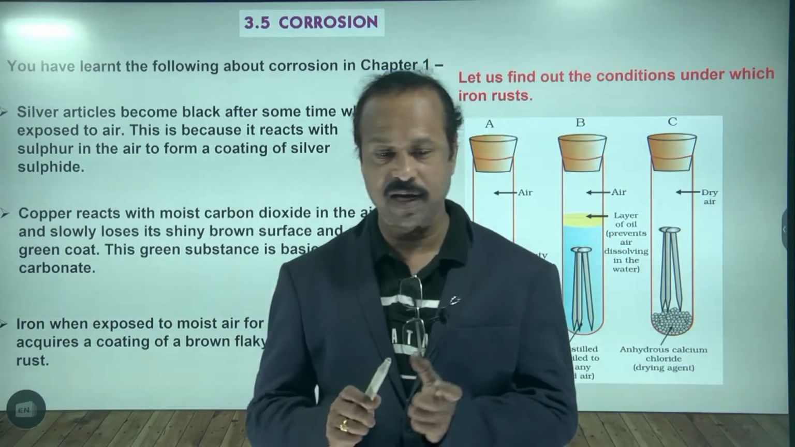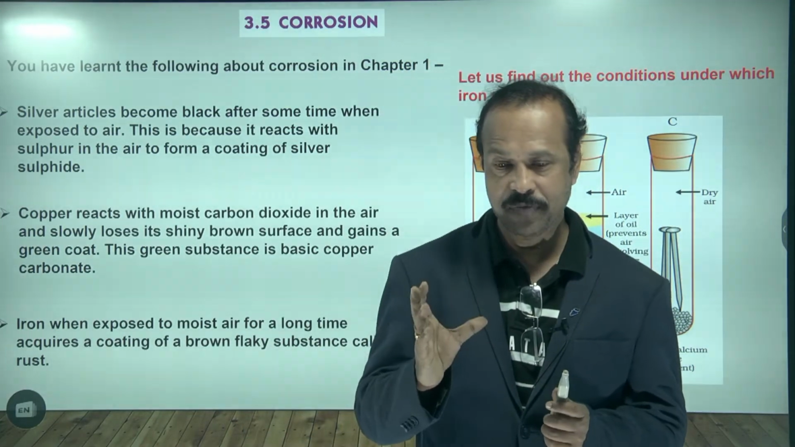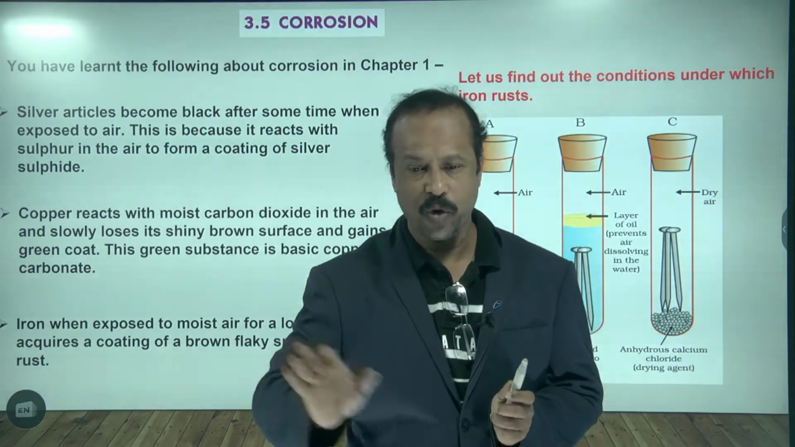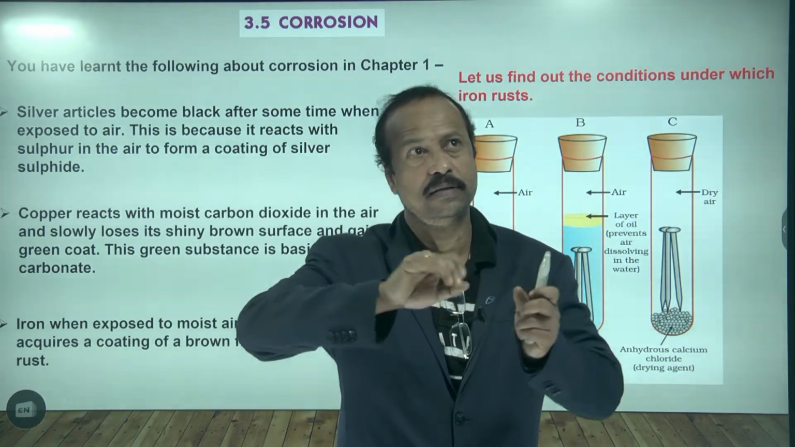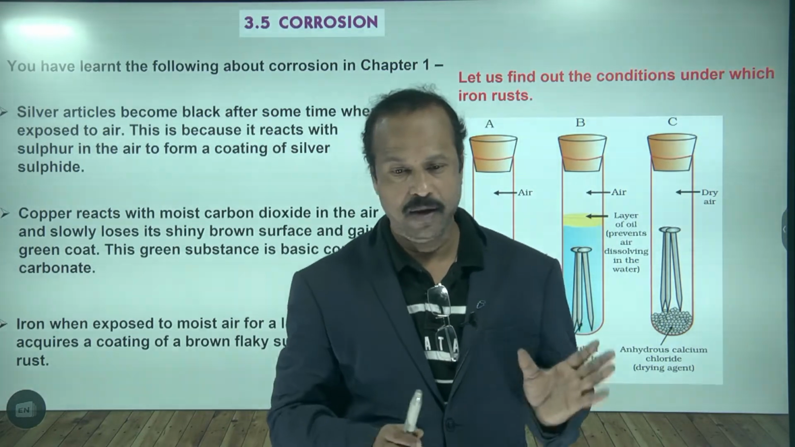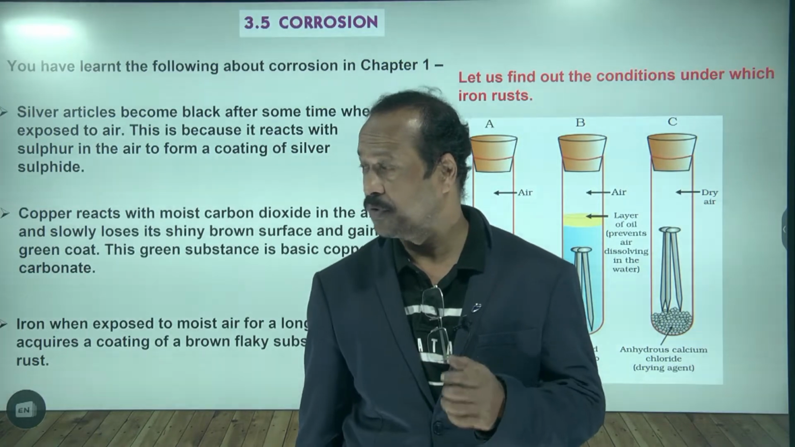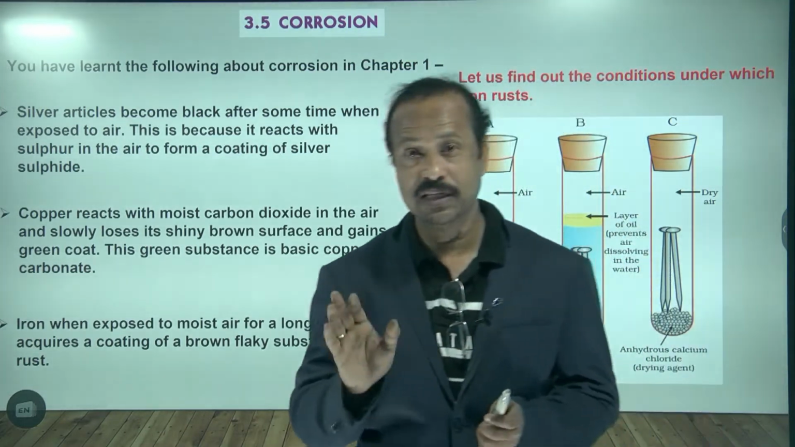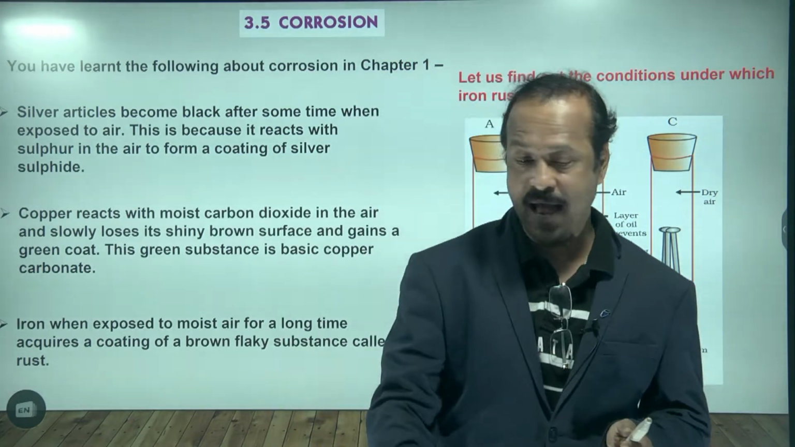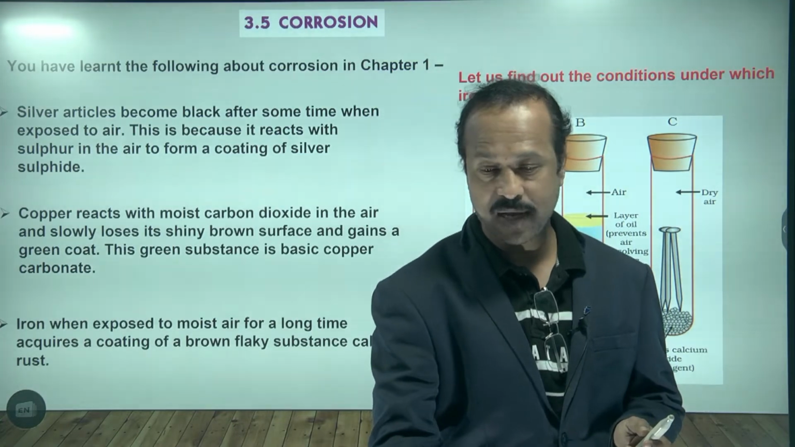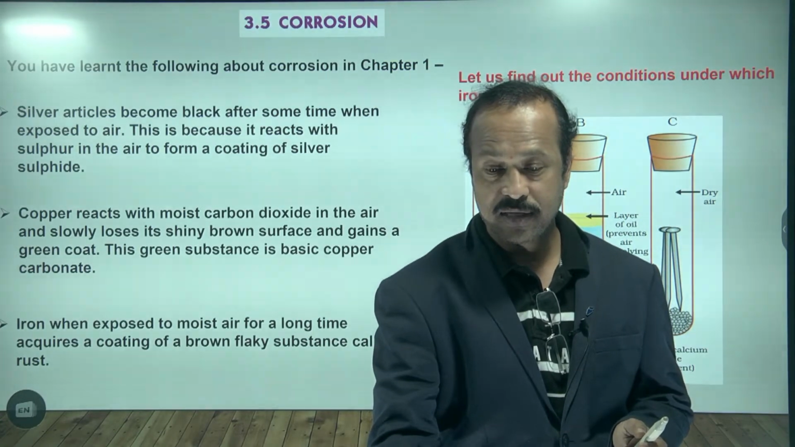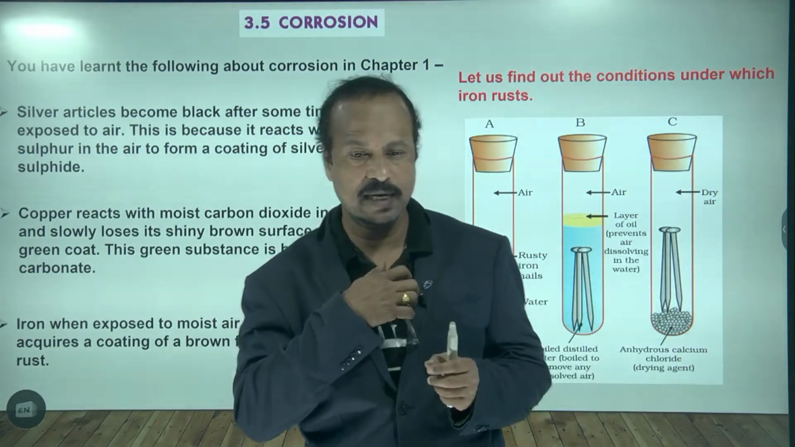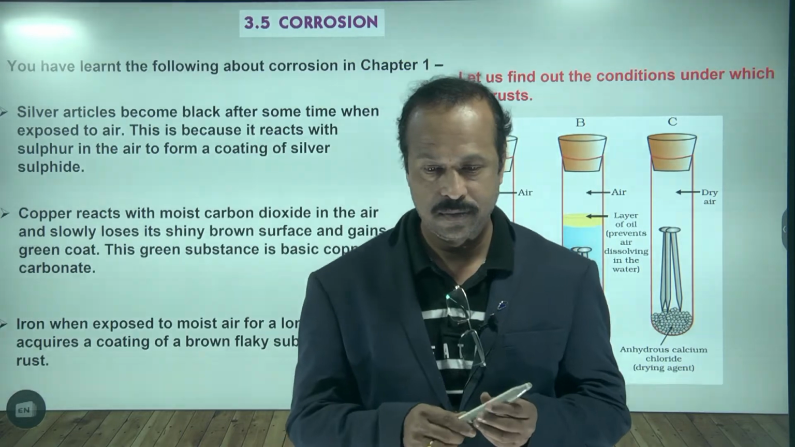For example, take silver articles. Silver is white and shiny. If you don't wash or clean them, and you keep them outside somewhere, then after a few days a black color coating is formed on it. This black coating is silver sulfide. That is also called corrosion. Is this clear? Yes, sir.